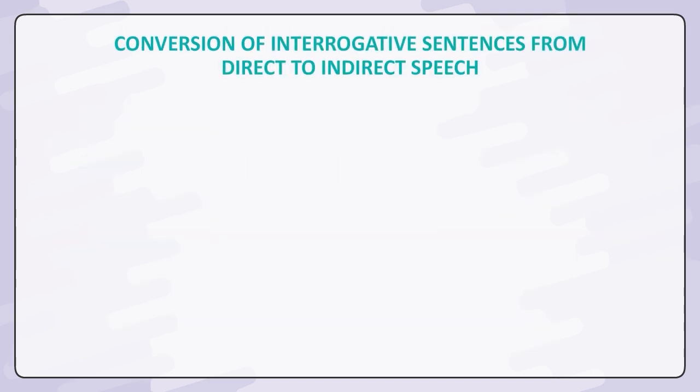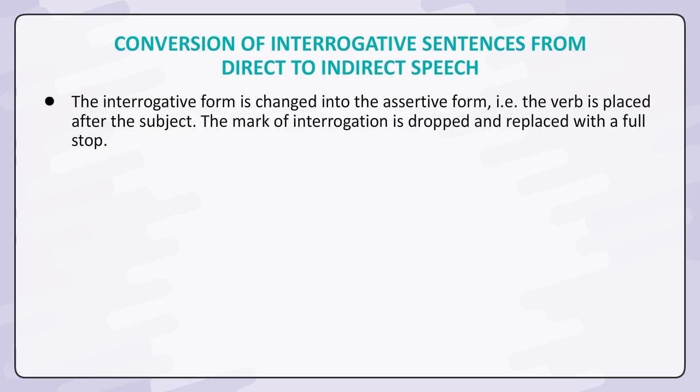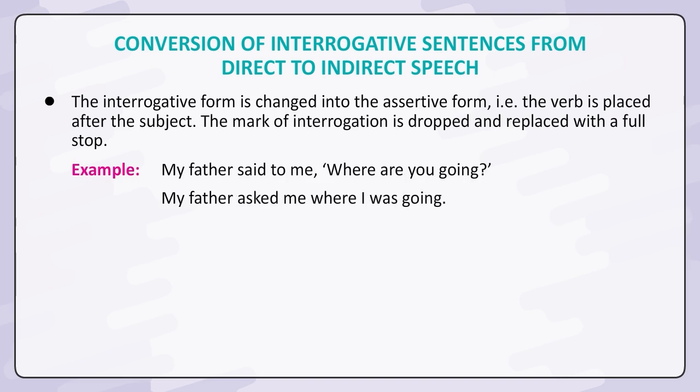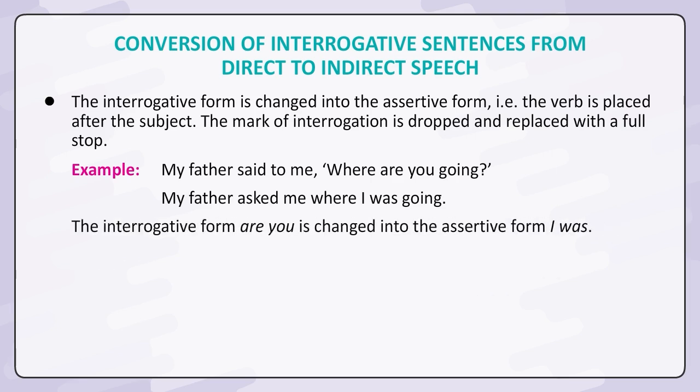Conversion of interrogative sentences from direct to indirect speech. The interrogative form is changed into the assertive form, that is, the verb is placed after the subject. The mark of interrogation is dropped and replaced with a full stop. Example. My father said to me, "Where are you going?" My father asked me where I was going. The interrogative form "are you" is changed into the assertive form "I was."